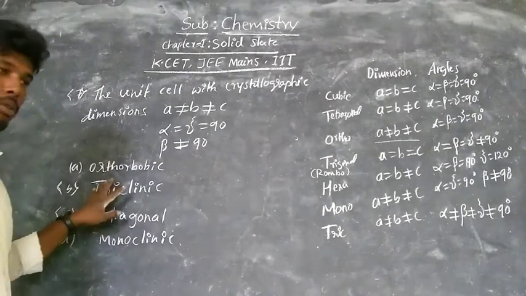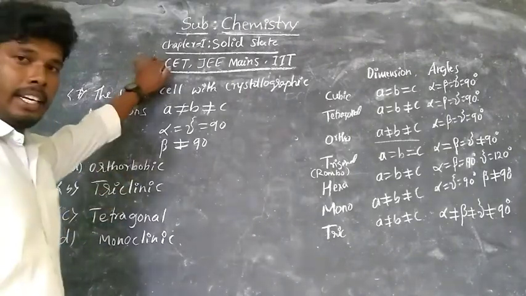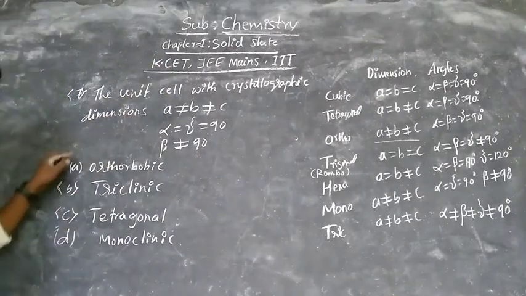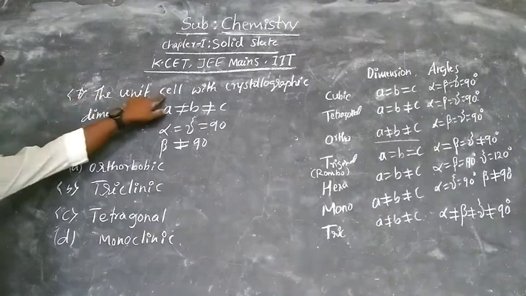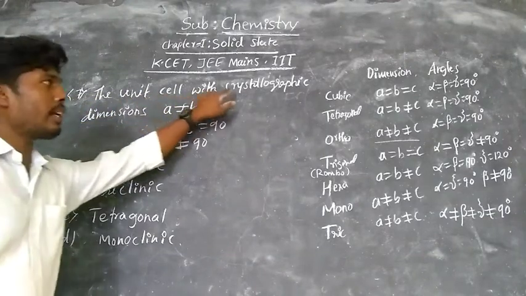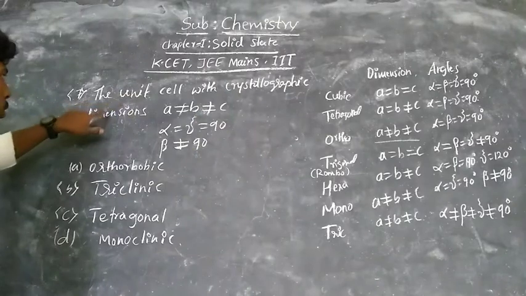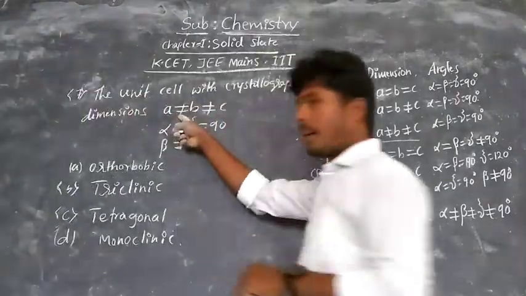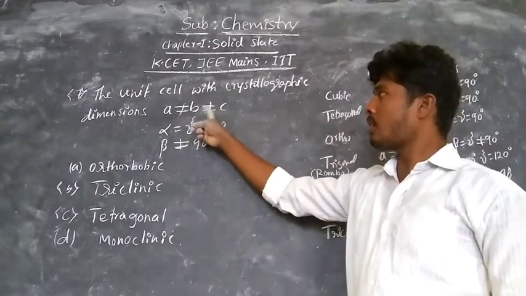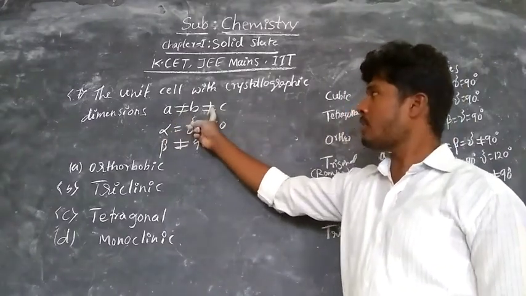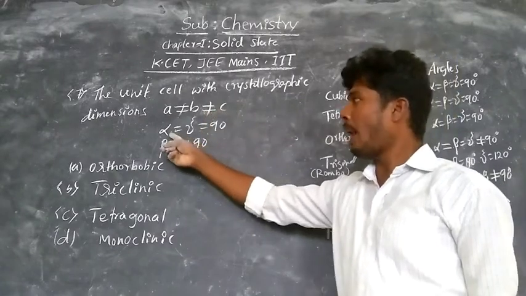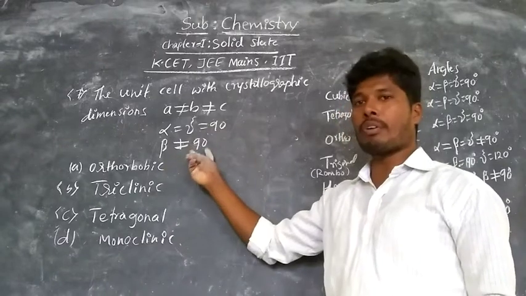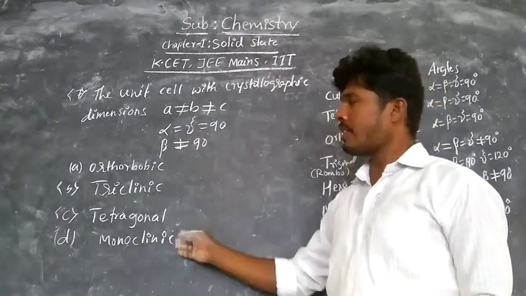So listen, this question was already asked in one of the KCET exams. The question is: the unit cell with crystallographic dimensions A is not equal to B, which is not equal to C, and alpha is equal to gamma, which is equal to 90 degree. Then beta is not equal to 90 degree. Among these, which is the right answer?